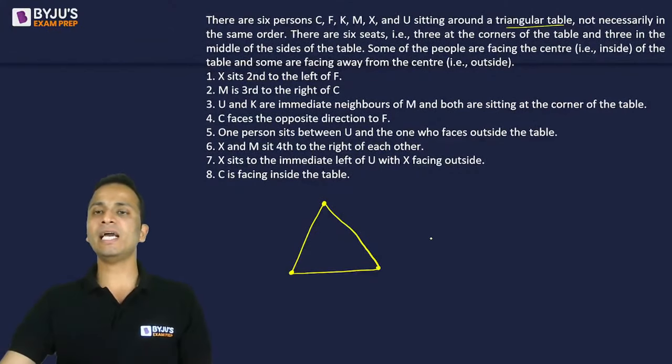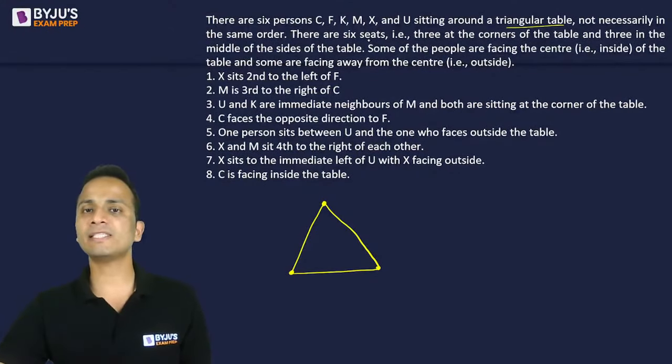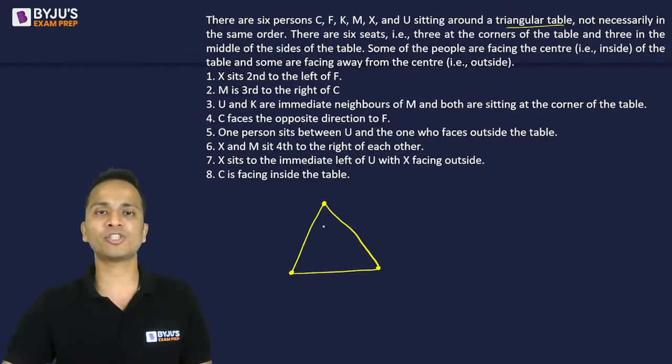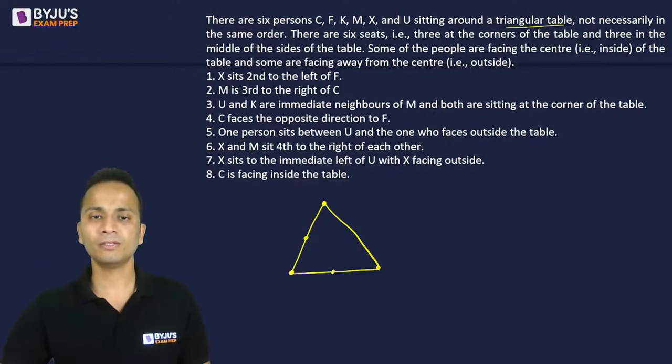Now let's see how these people are sitting. There are 6 seats, that is 3 at the corners and 3 in the middle of the sides of the table. So 3 seats are at the corners and there are 3 seats on the middle of the sides. Okay, so I'll mark seats like this.